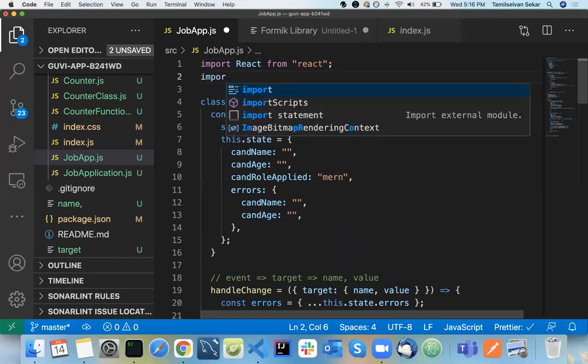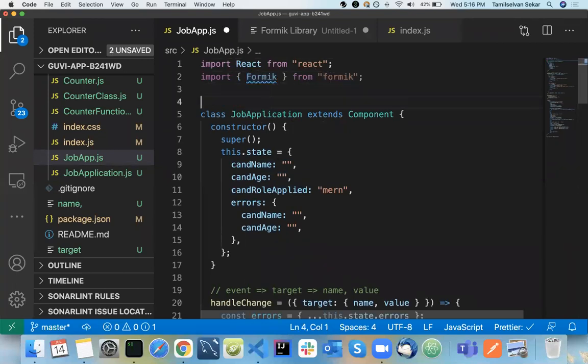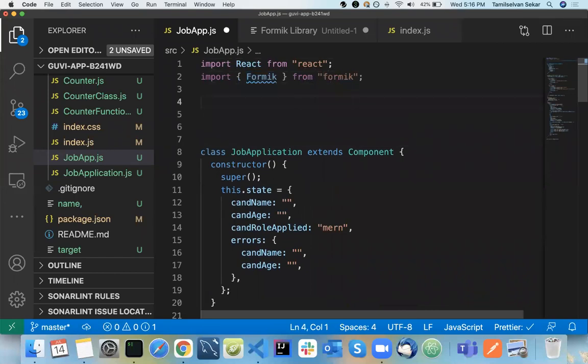We need to first import Formik, the component from Formik. So, from Formik, basic things here. Now you can directly create a functional component. You don't need this anymore. See, function. I can use JobApp here.